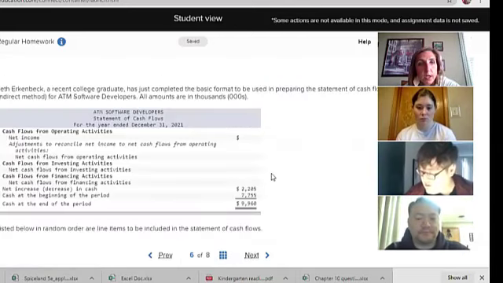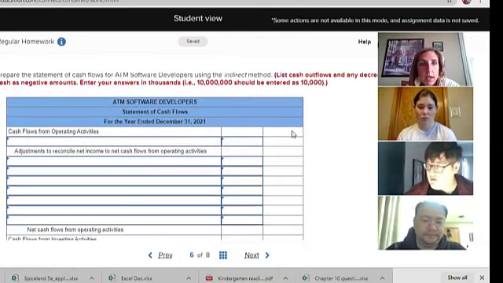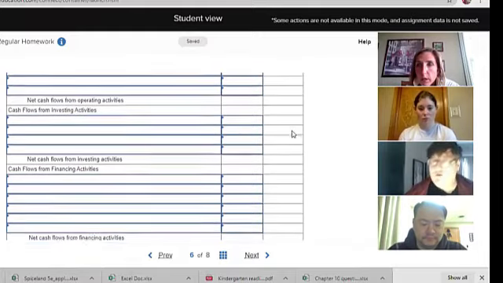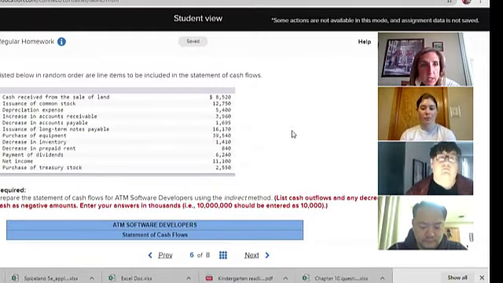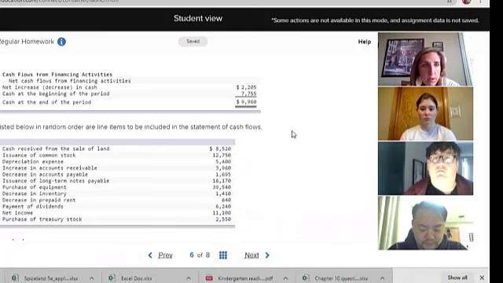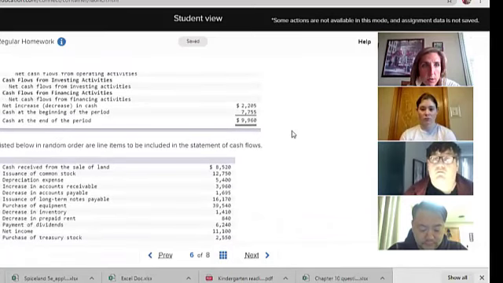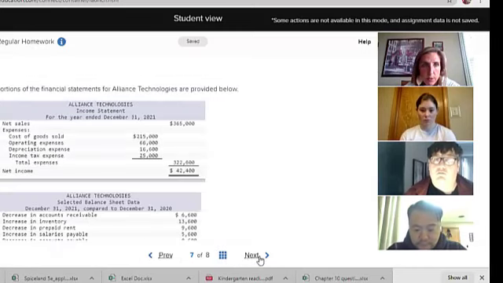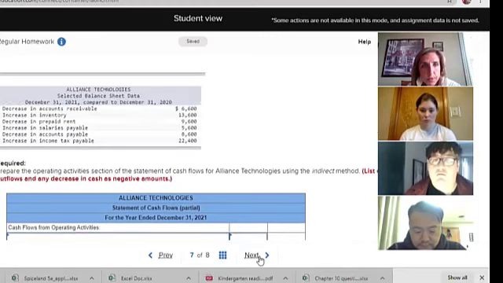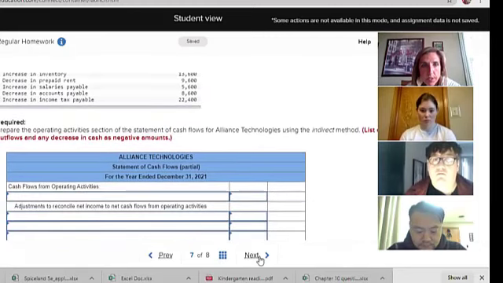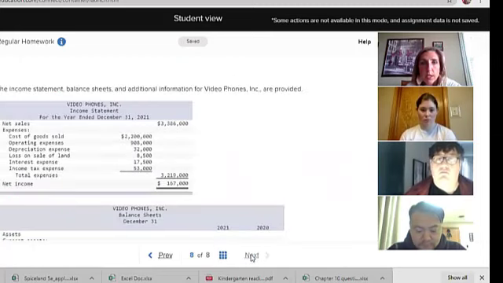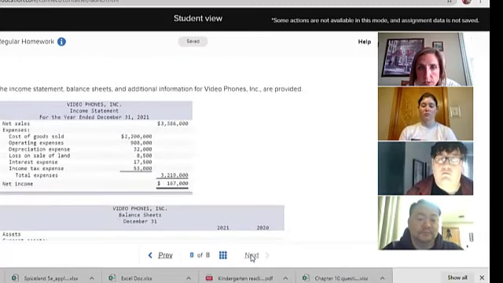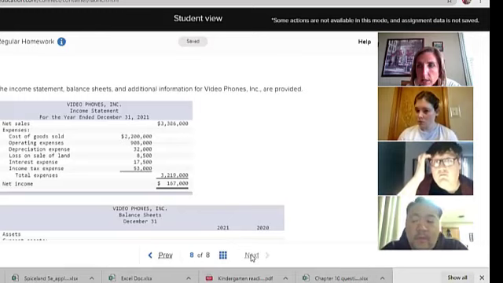Okay. This is a whole big one, where you do the whole thing. So I can do a video on this, or I think it's more like the next one that I was thinking about doing the video on. Nope, it's the last one, because this is just the operating section. So do you want to cover anything else? Any other questions? I'll try to do a video on 8.